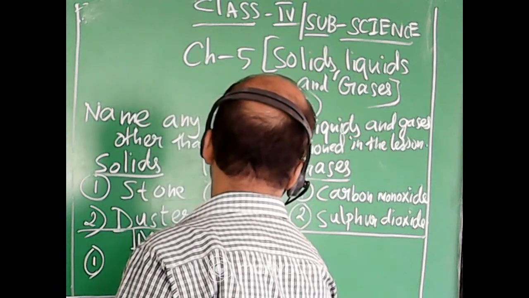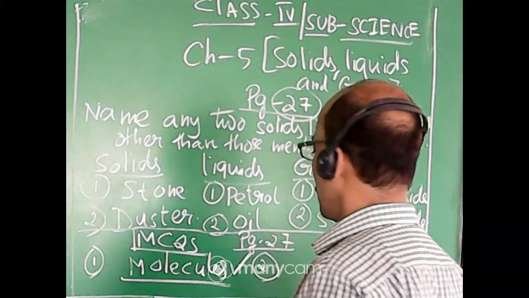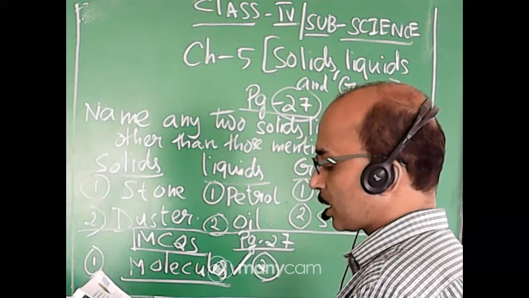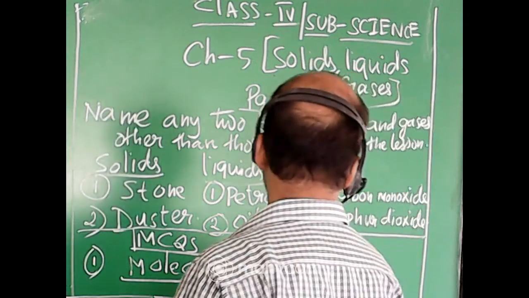Number 2, a matter having definite volume but no definite shape is called solid, liquid or gas. It is liquid.